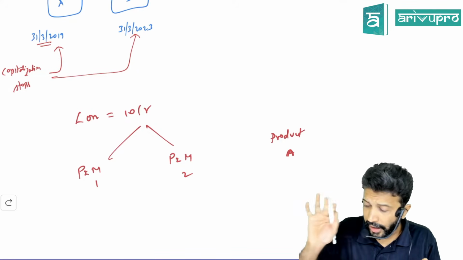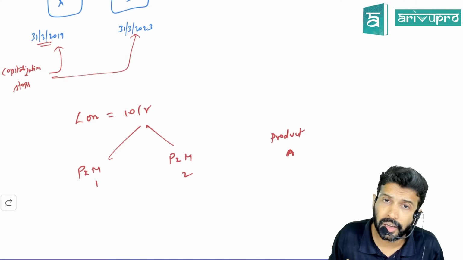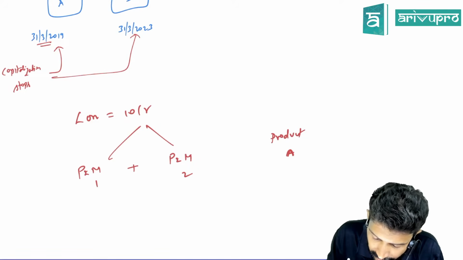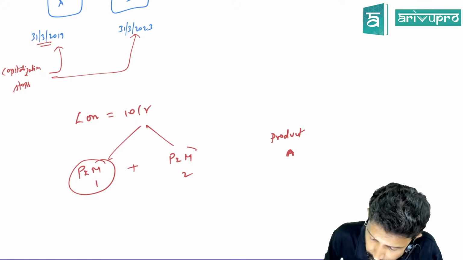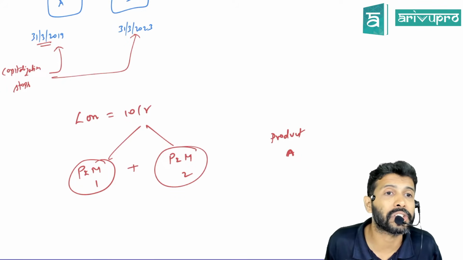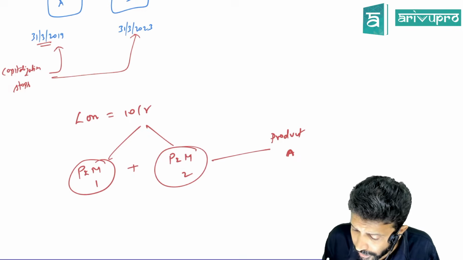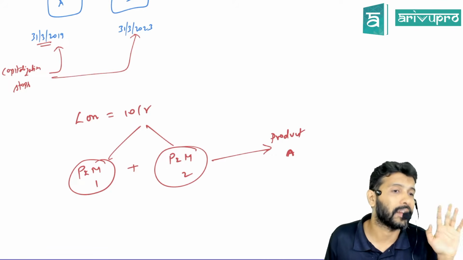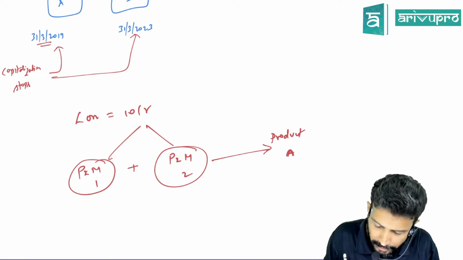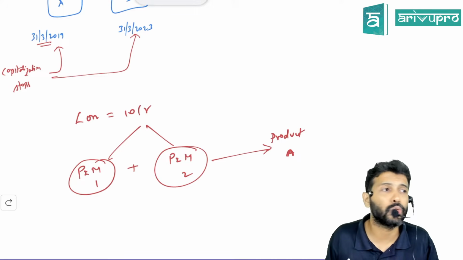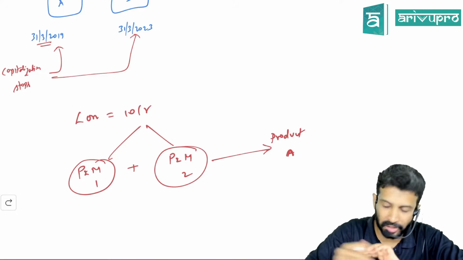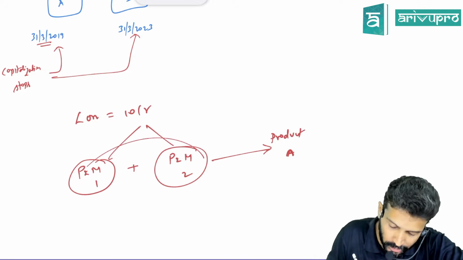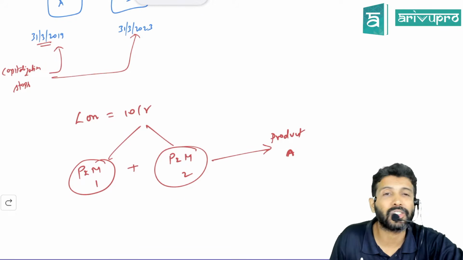And sir, to get product A, first the raw material will be inserted into machinery number 1. Then it will get inserted into machinery number 2. Then you will get the final product called product A. Now you tell me, machinery 1, can you use it independently or are they interdependent? Interdependent. That means to get product A, you have to use both the assets. So in this case, what?